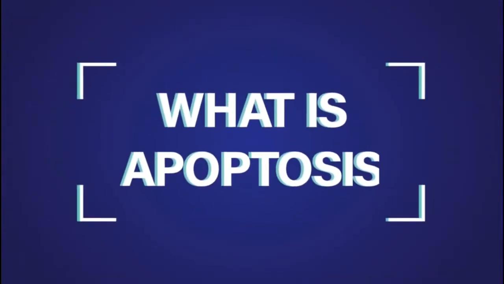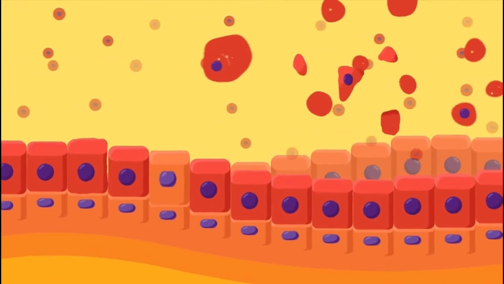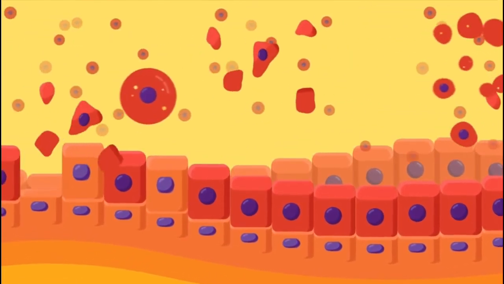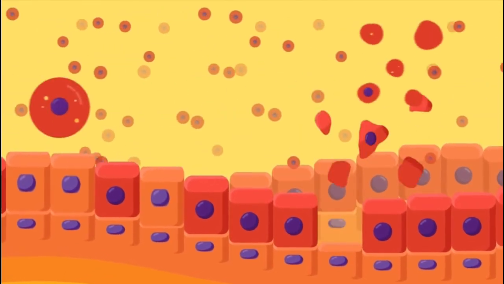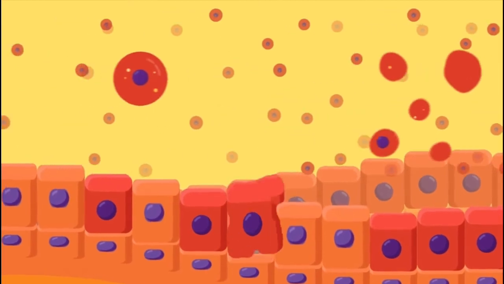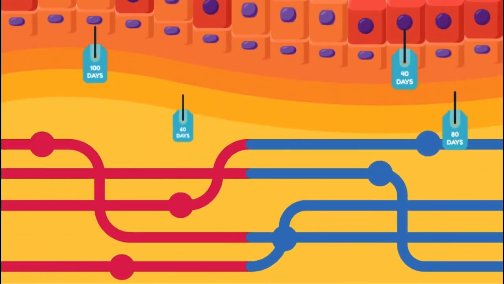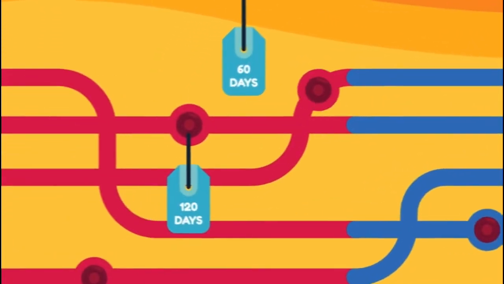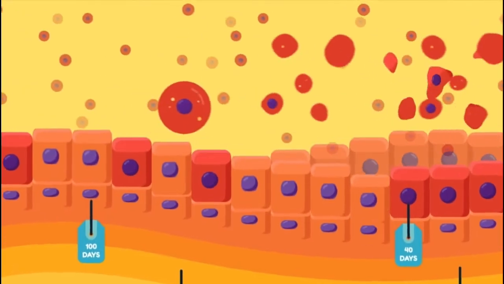What is apoptosis? Apoptosis is a pre-planned, regular process of cell death occurring in the body, where the cell itself actively takes part in its own death. It occurs as part of normal cellular multiplication and turnover, so cells die naturally to maintain a balance of the cellular multiplication. Apoptosis is required for smooth functioning of the body. Most cells in the body have a shelf life. For example, red blood cells live for 120 days. At the end, they are destroyed in the body. This is a method of apoptosis.